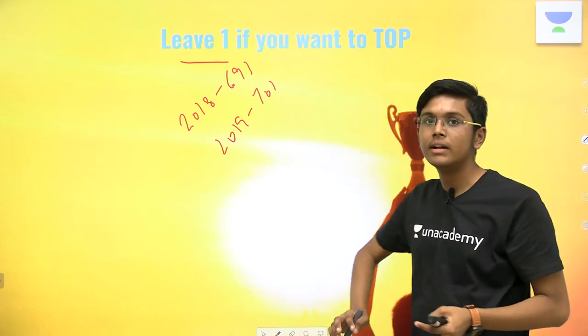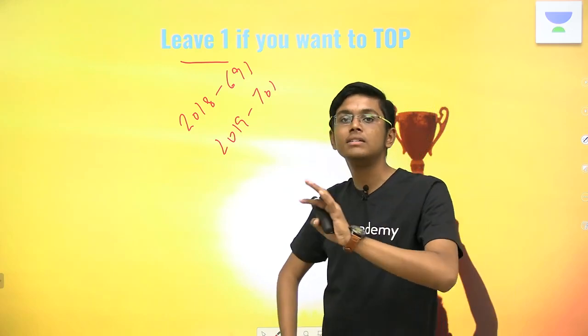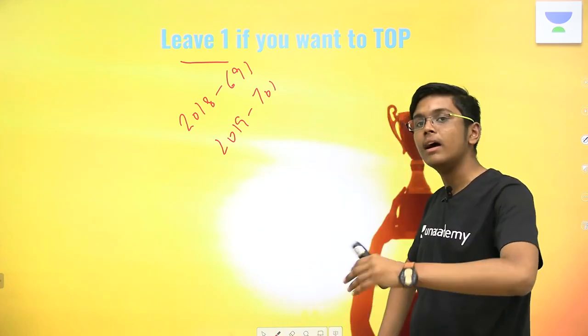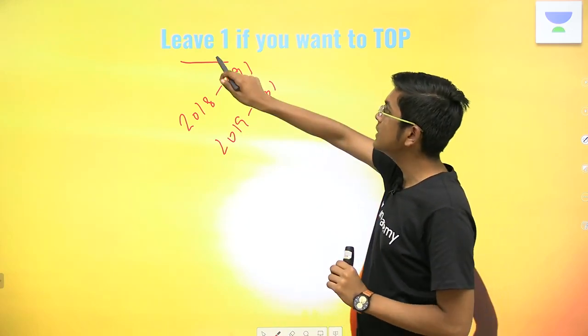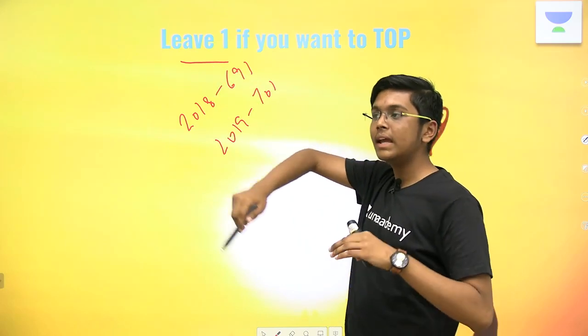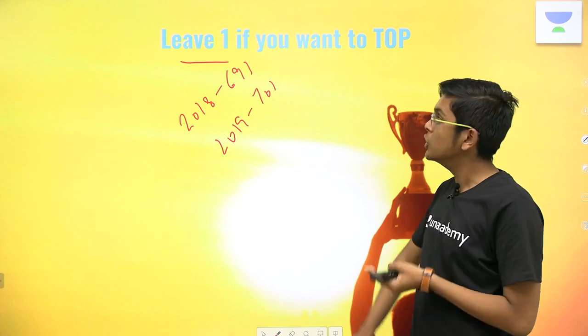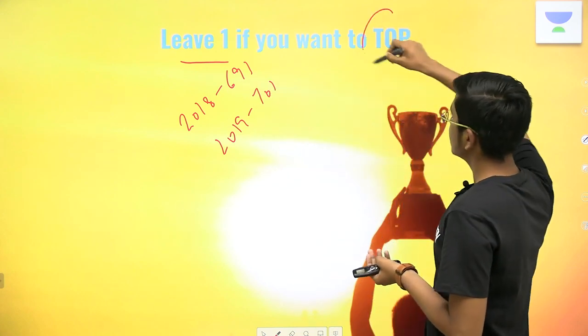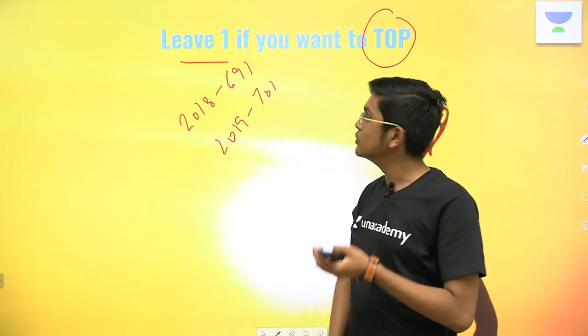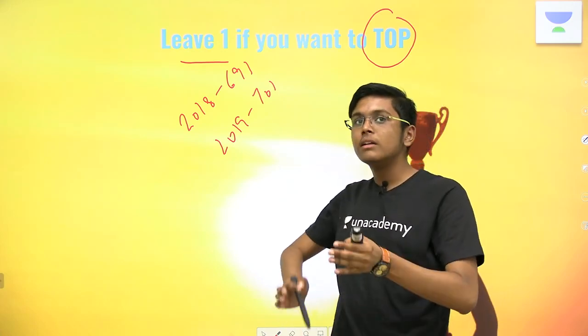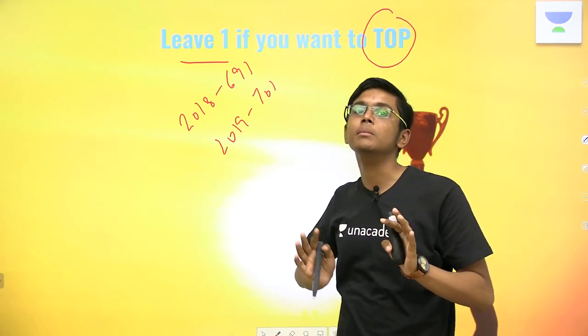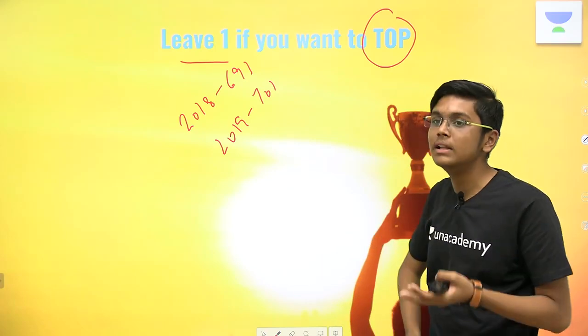This year also 700 had 2 people, 695 had 6 to 7 people, 690 had even more. So by leaving that one question, you get out of that tiebreaker. And by getting out of that tiebreaker, you can obviously top if you are really into that thing. Also, you can get out of the 50 people tiebreaker, and getting out of that is a really important feat.